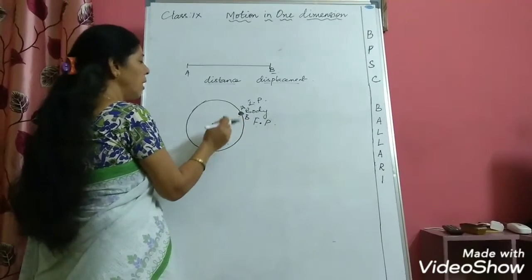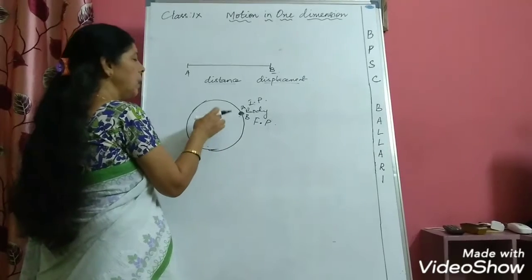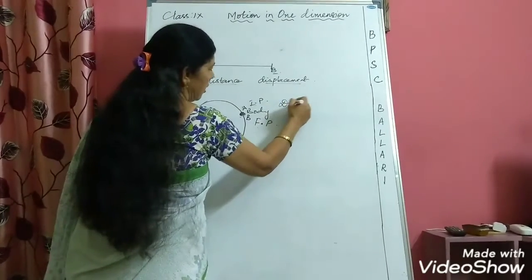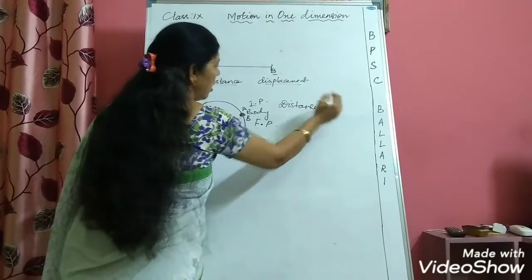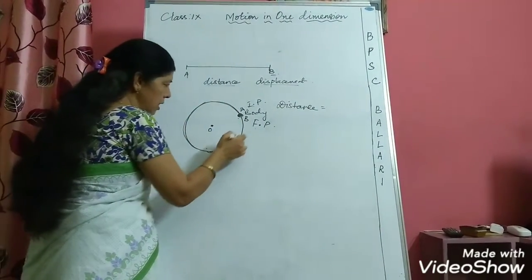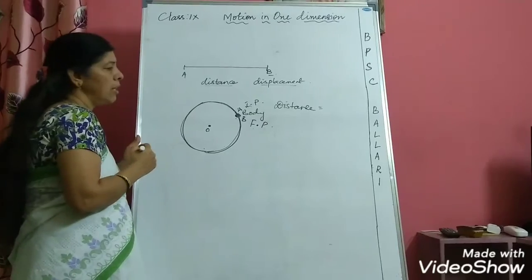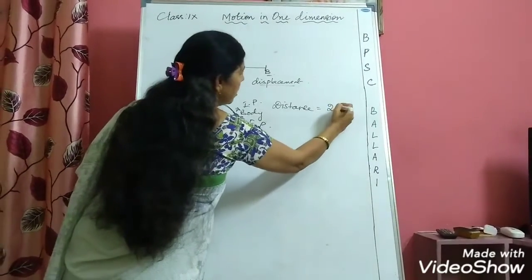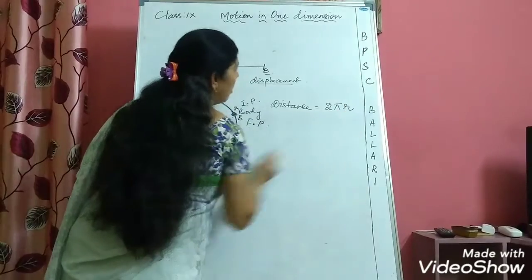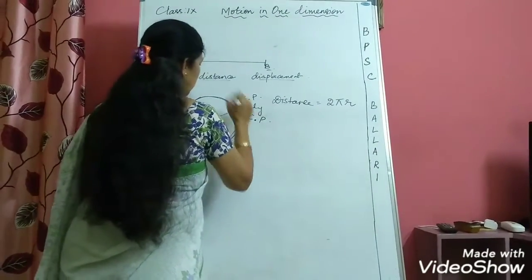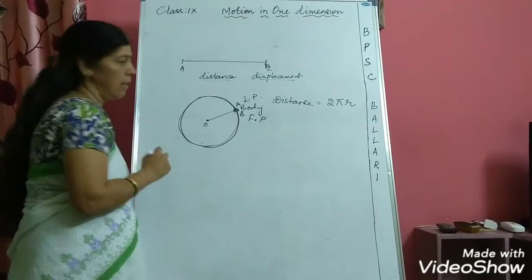Now think over what will be the distance travelled by the body and what will be the displacement. The distance travelled by the body will be equal to the circumference of the circle. We know that the circumference of the circle is given by the expression 2 pi r, where pi is a constant and r is the radius of the circle.